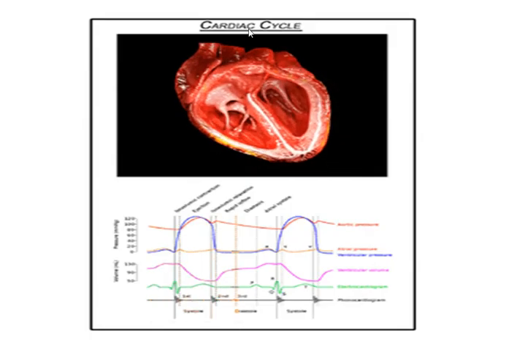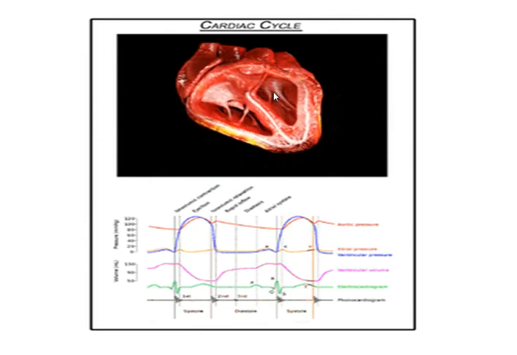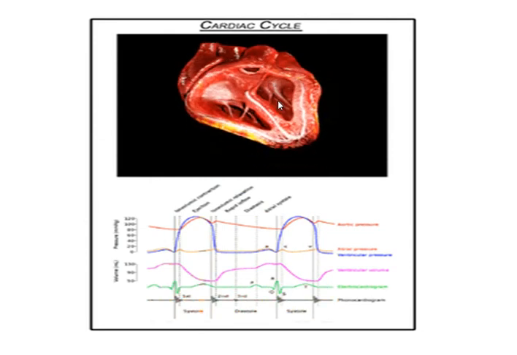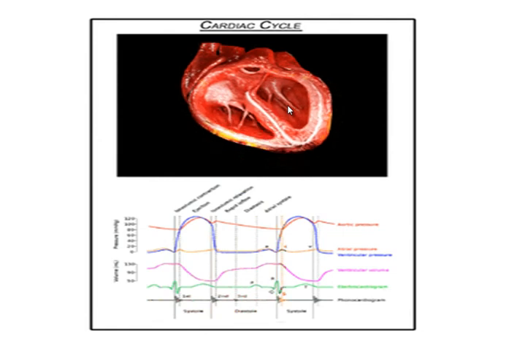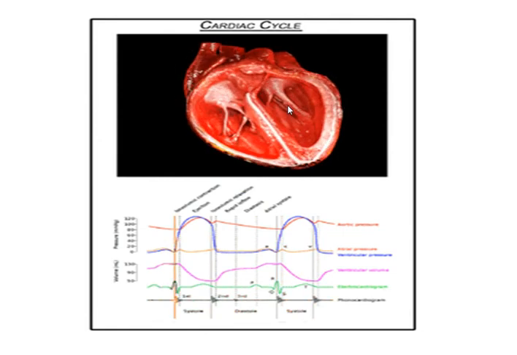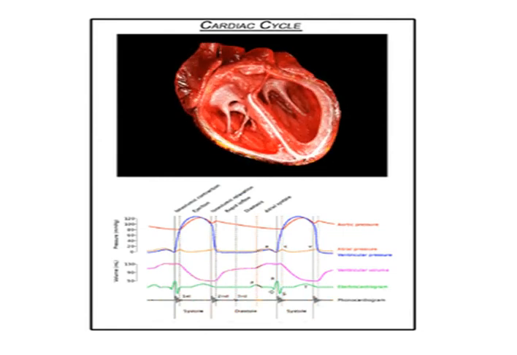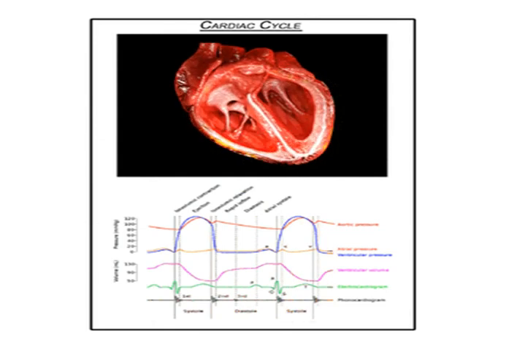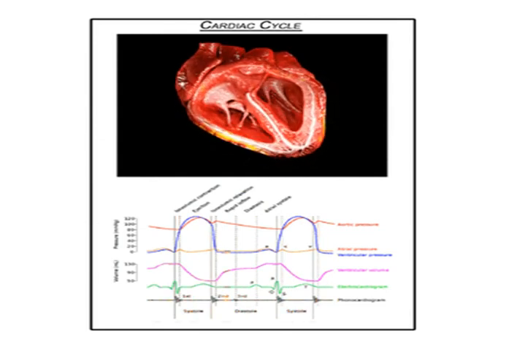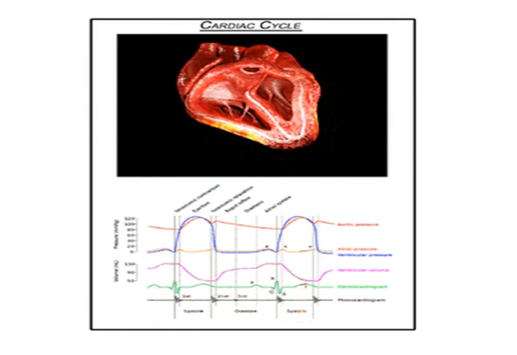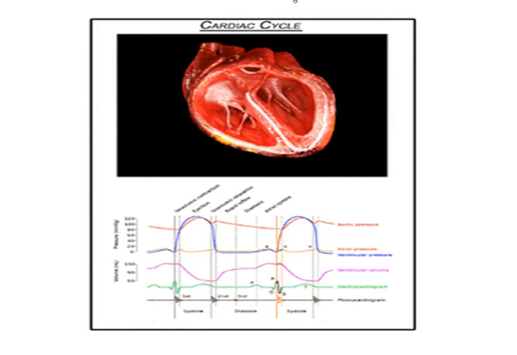You see here that the two ventricles contract at the same time, as well as the atria contract at the same time. You see here, this is the left and right ventricle.